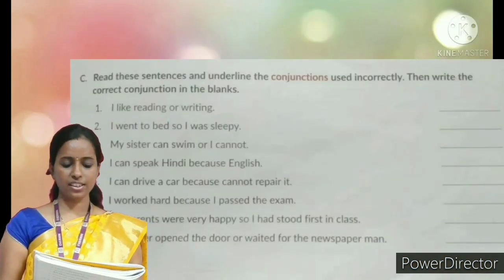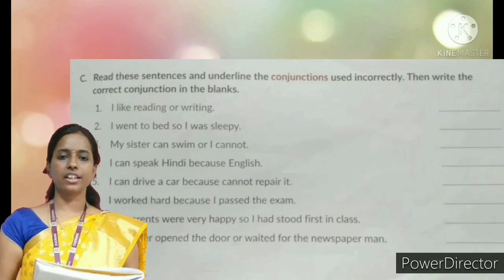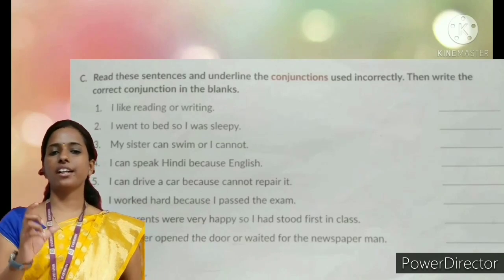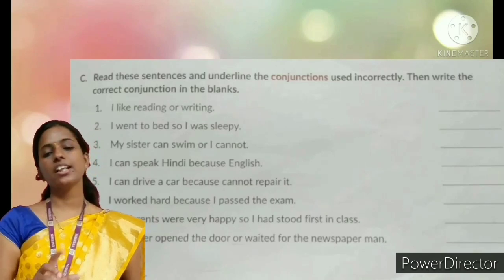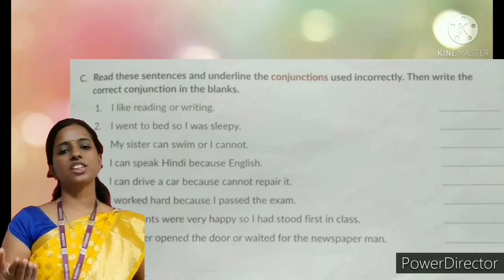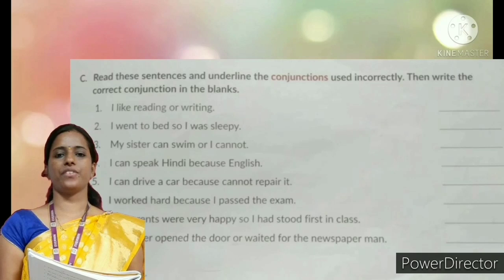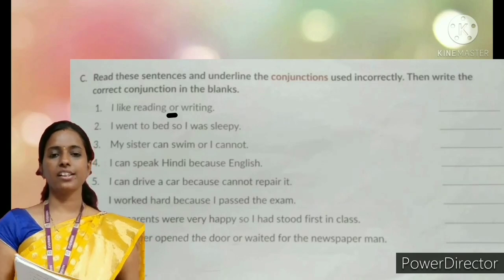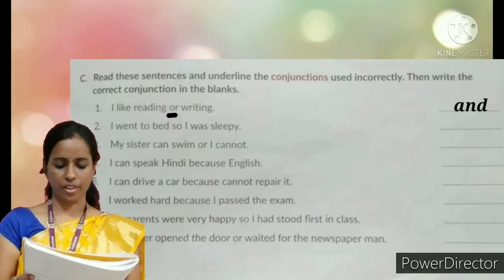Alright children. Next exercise. Read these sentences and underline the conjunctions used incorrectly. Then write the correct conjunction in the blanks. You have to underline the wrong conjunction and write the correct conjunction in the space provided. First one. I like reading or writing. Wrong. Or we have to underline and the correct answer is I like reading and writing. And should come.